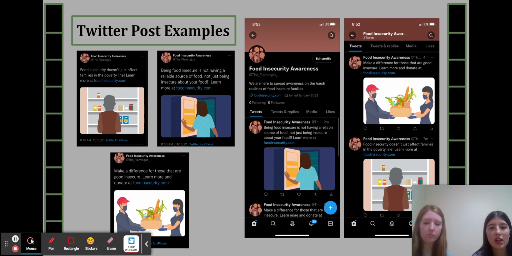And so first you'll see our account. It's the big images right over here. It just says food insecurity awareness, and that's what we're going by on all of our apps. Then we just have a little bio, and then you'll see what it looks like from the main page. And then we have little screenshots of each of our individual posts, like food insecurity doesn't just affect families in poverty. And then we have linked our site that we will make, and it'll have a way to donate to our cause, and we'll donate that to other locations around the world.